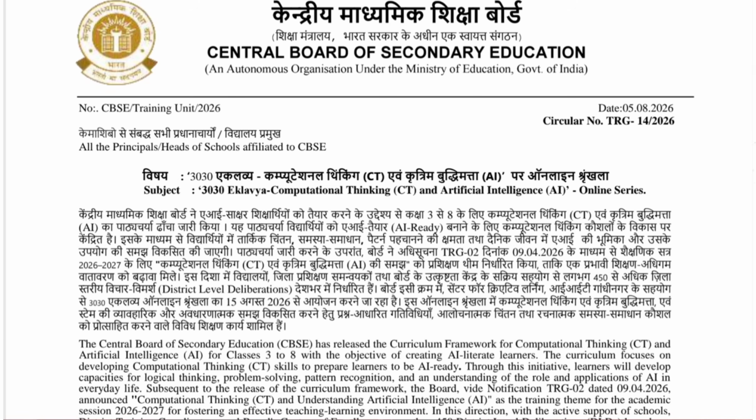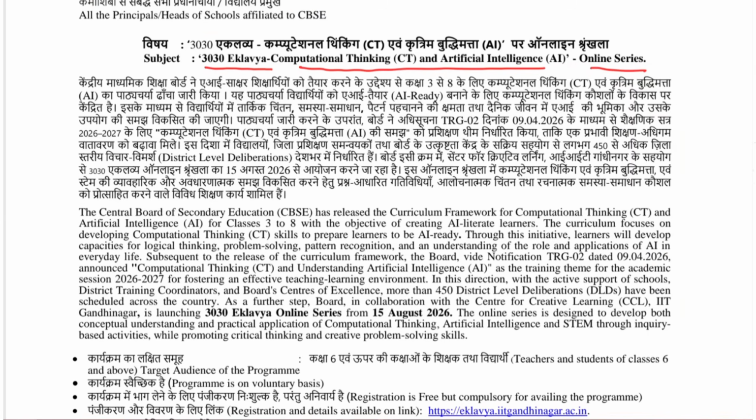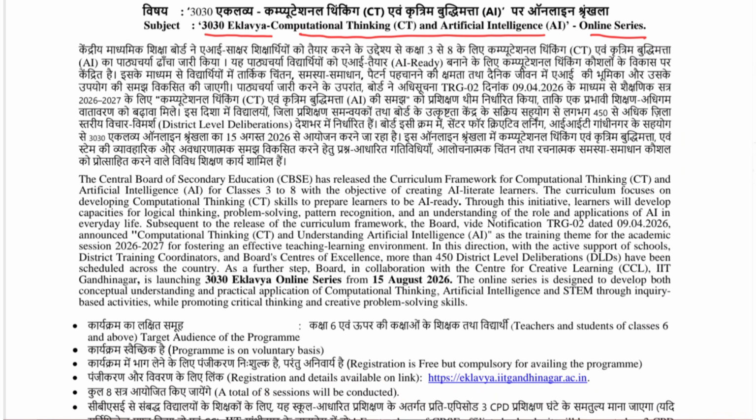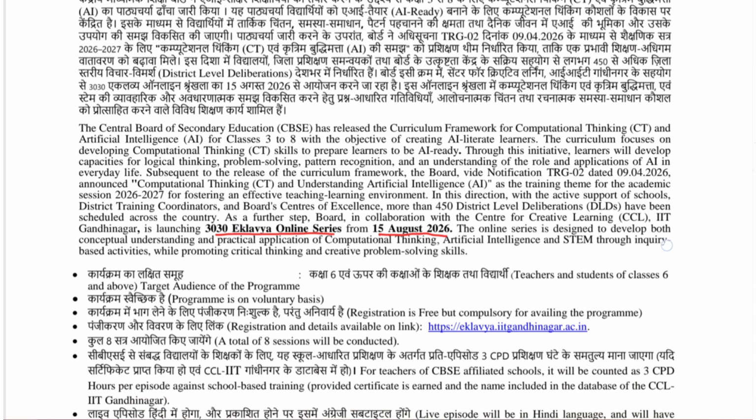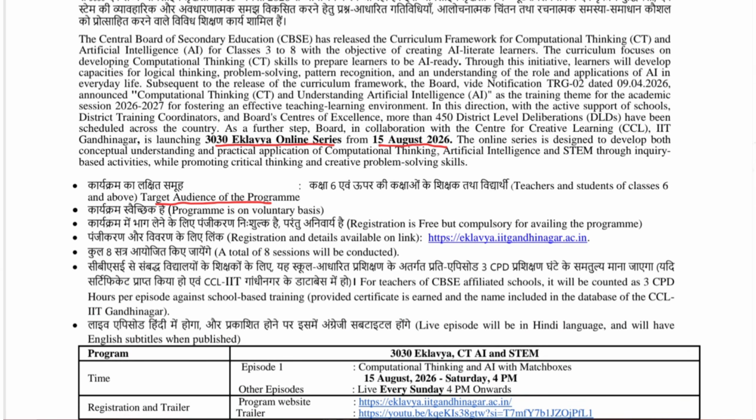So this is the official circular released by CBSE on 5th August 2026 with the subject 3030 Eklavya Computational Thinking and Artificial Intelligence Online Series. As you know, CBSE has launched Computational Thinking and AI for classes 3 to 8 with the objective of creating AI literate learners. So in this field, CBSE is going to collaborate with IIT Gandhinagar and launching the 3030 Eklavya Online Series from 15th August. So first, the target audience of this program is all the teachers and students of classes